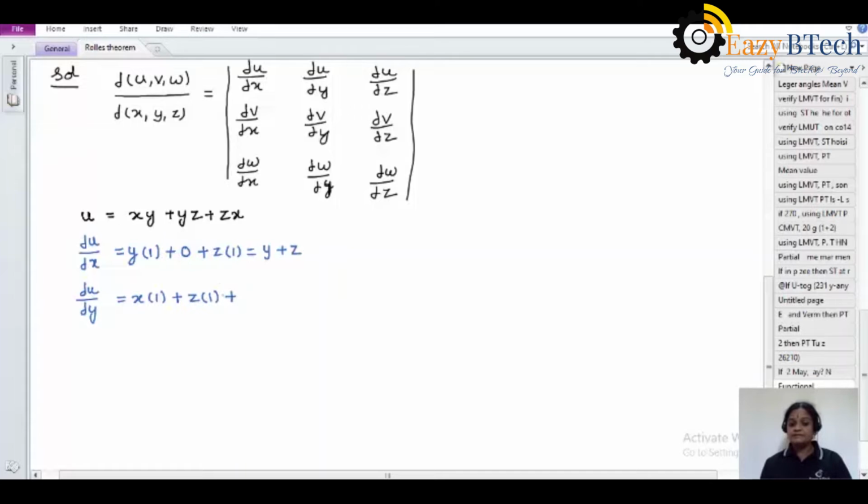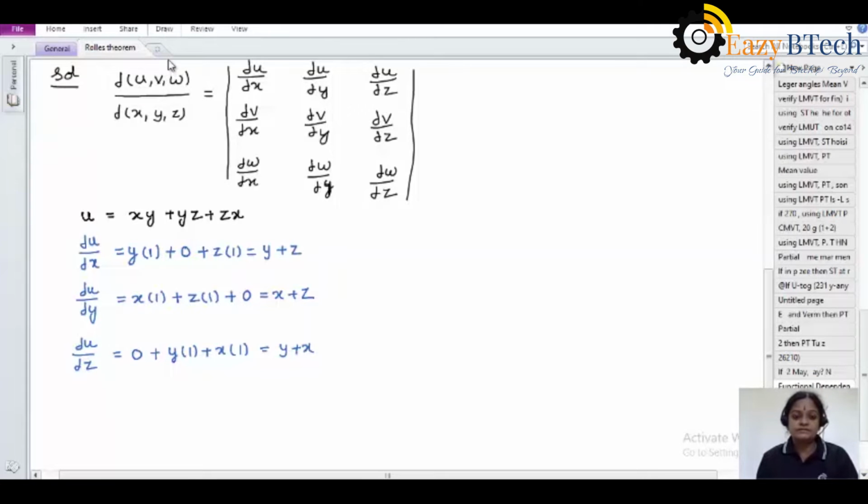The last term, observe here, zx is there, there is no y here, that means zx is a constant, then for 1 differentiating is 0. Okay, and for 1 differentiating is 0, then the answer is x plus z. And coming to the last term, that means dou u by dou z, in the first term there is no z, so 0, and in the second term z, we take y common, for z it is 1, and in the third term z, we take x common, for z it is 1, that means y plus x here. Okay, so u is completed.